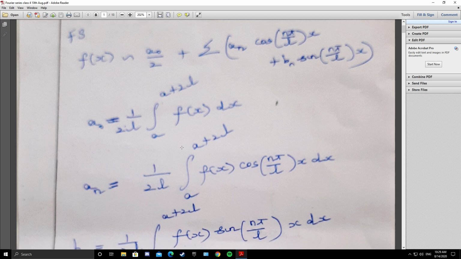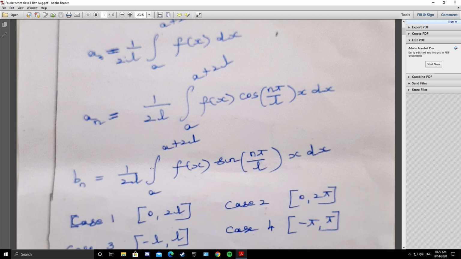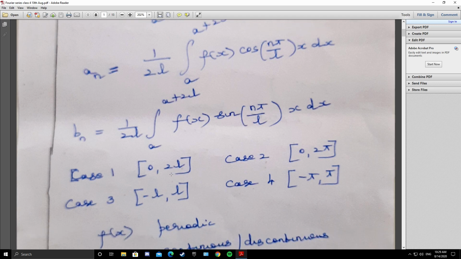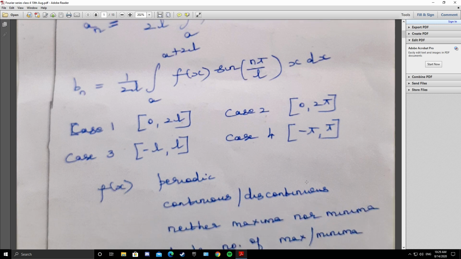So this is in general. In some textbooks it will be 1 by L or 1 by 2L. So both are correct, but in the syllabus you will get a problem from any of these four cases. I have given the formula for all these closed intervals last week: 0 to L, minus L to L, 0 to pi, minus pi to pi.